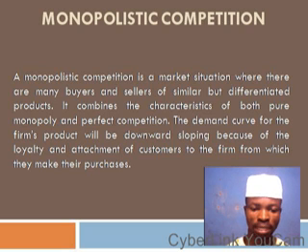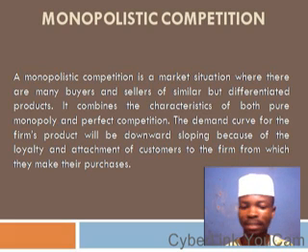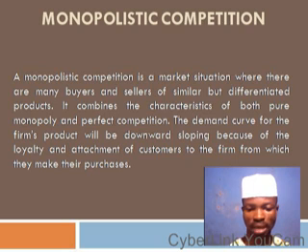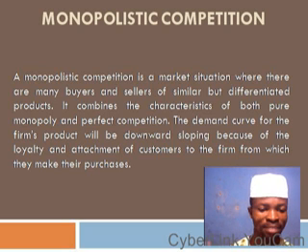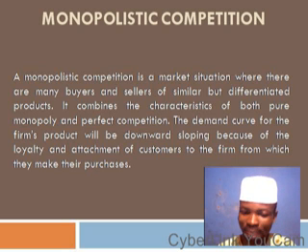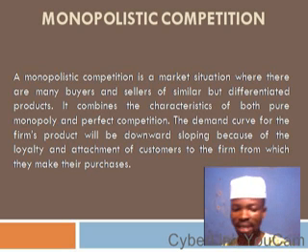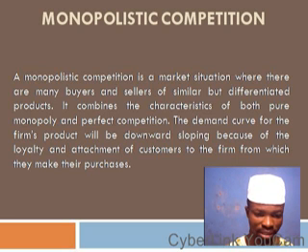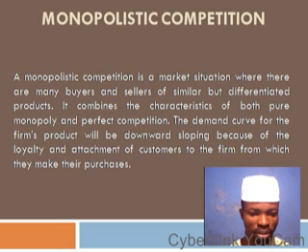So in a monopolistic competitive market, the demand curve is downward sloping, and the reason is just because the operator is a price setter. He has control over the price, unlike under a perfect market, where the operators are price takers. Don't forget. So that's another area of difference. They are similar in the sense that there are many buyers and many sellers, but they are different in the sense that a perfect competitor is a price taker, while a monopolistic competitor is a price setter.